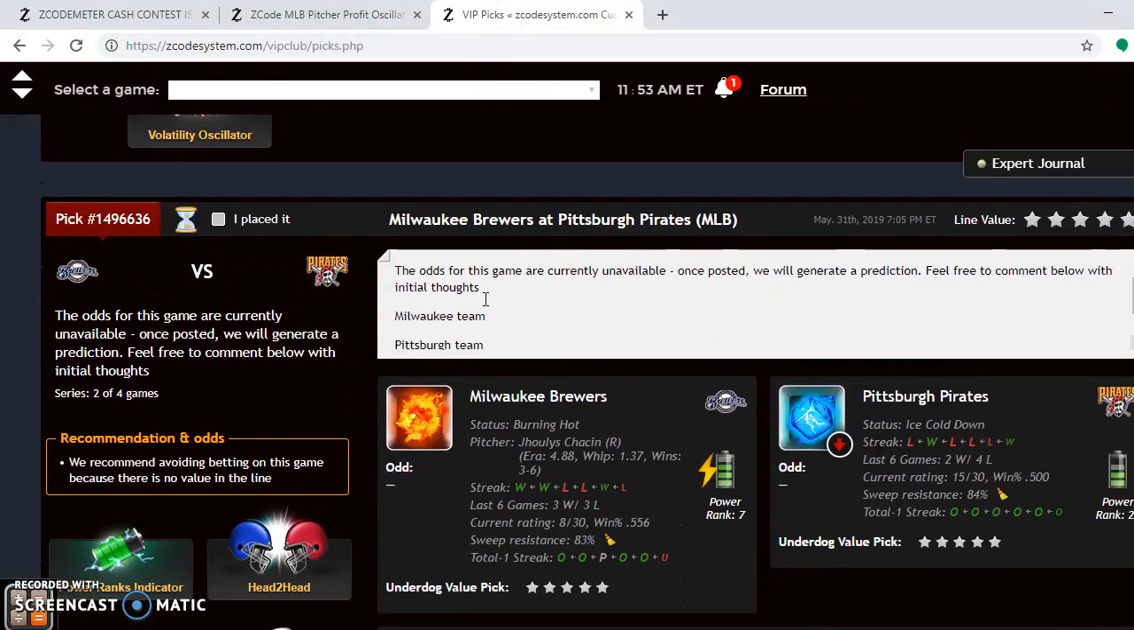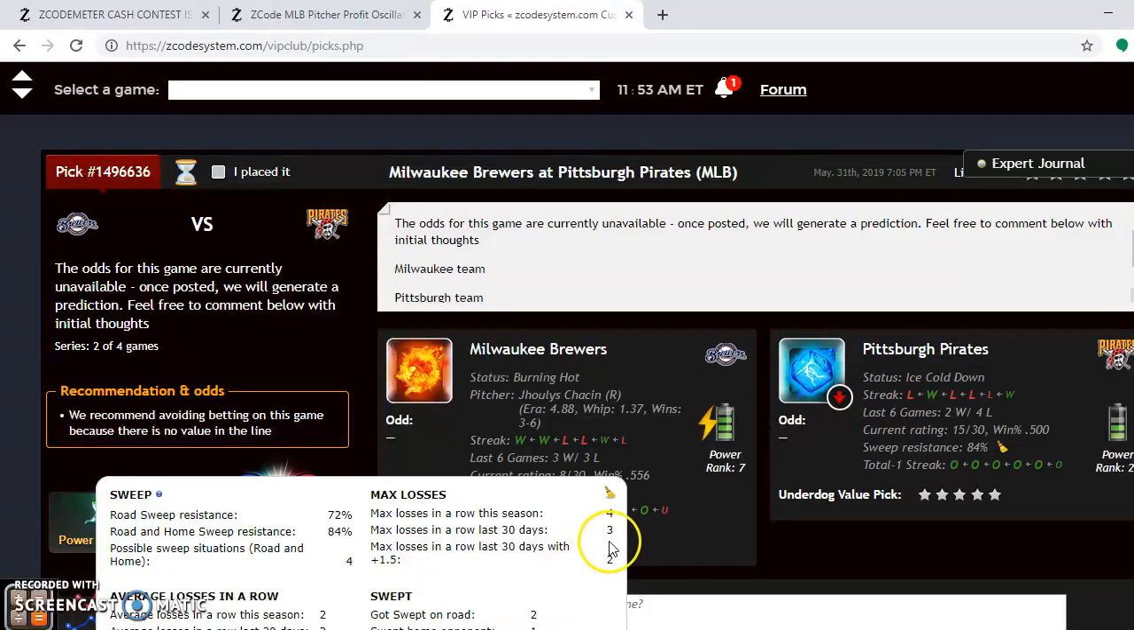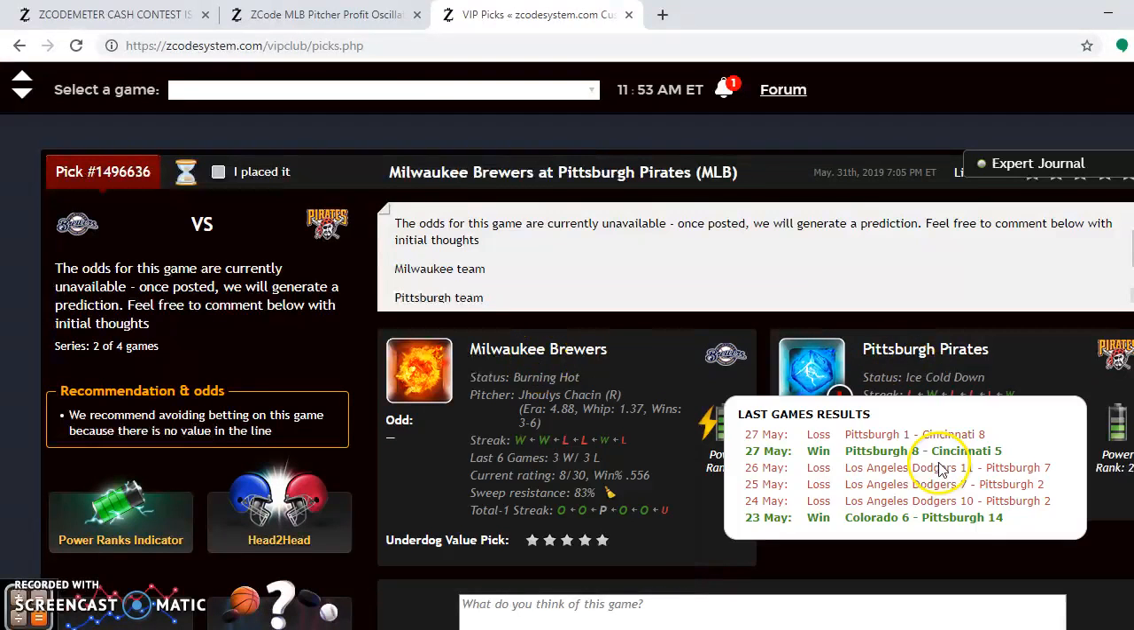The next good matchup here for the weekend is the Milwaukee Brewers and Pittsburgh Pirates. The NL Central battle here has the second place Brewers and the 4th place Pirates. If you look here, the Brewers are burning hot. The Pirates are ice cold.